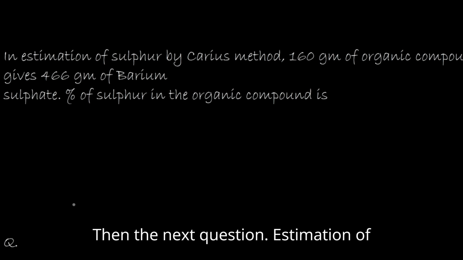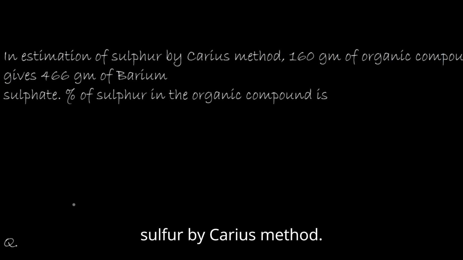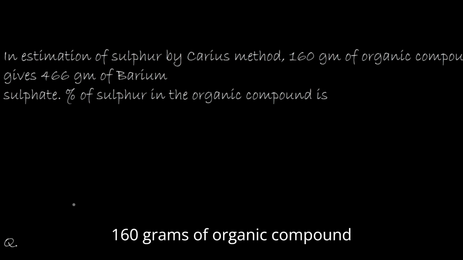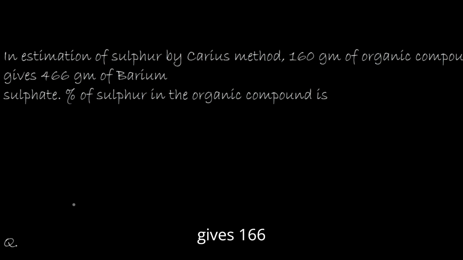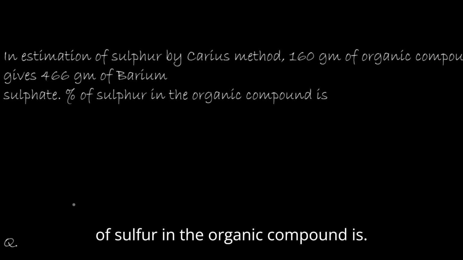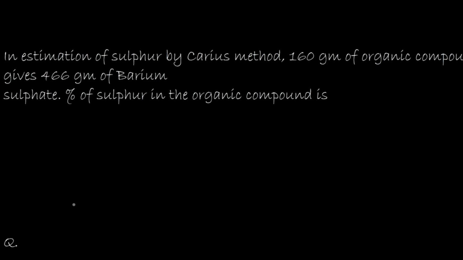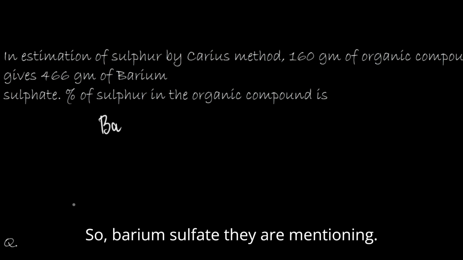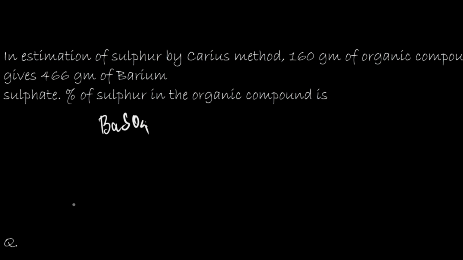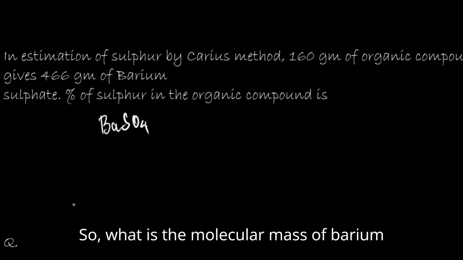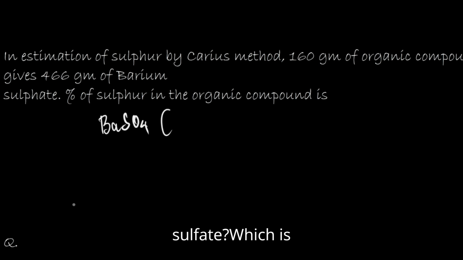Then the next question: estimation of sulfur by Carius method. 160 grams of organic compound gives 466 grams of barium sulfate. Percentage of sulfur in the organic compound is. So barium sulfate they are mentioning. What is the molecular mass of barium sulfate?